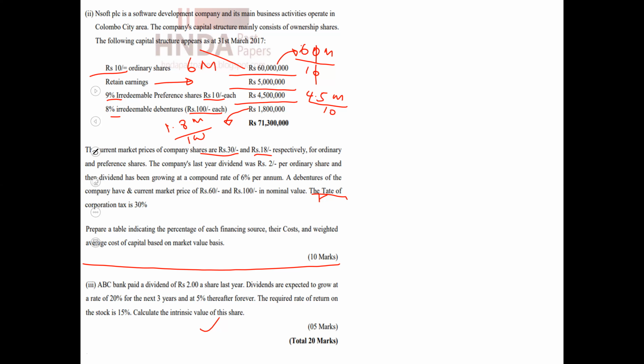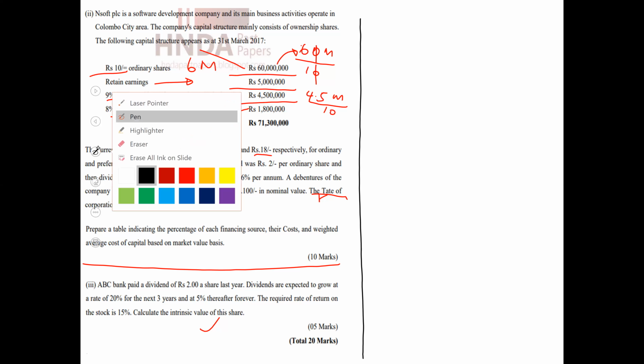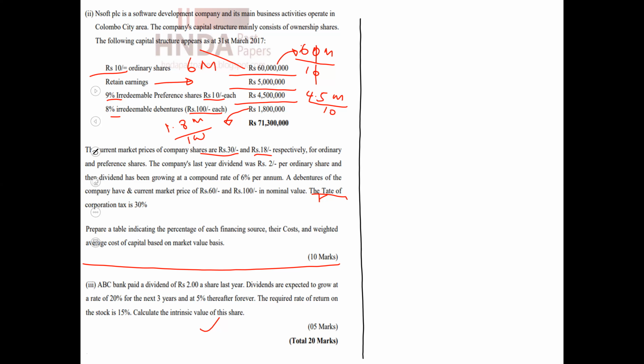So first of all, we need to calculate the cost of capital belonging to each source. That means the cost of capital for ordinary shares, for preference shares, and for debentures. We need to calculate these.